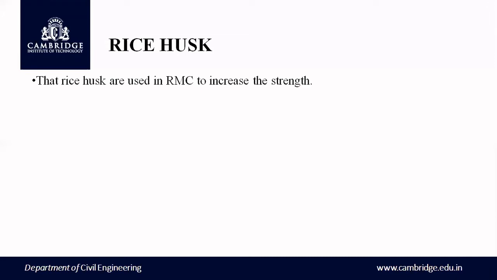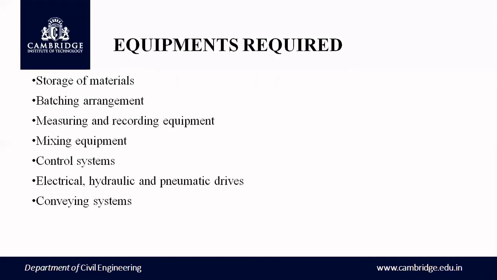So rice husks are used in RMC to increase the strength of the concrete. It adds advantages to the concrete, and at the same time the strength of the concrete also increases. And the main equipment used for making RMC starts with storage of materials.